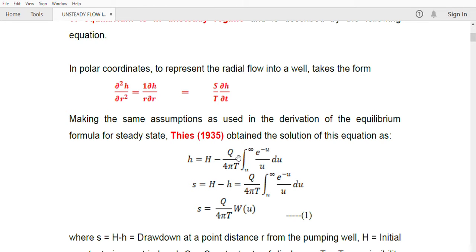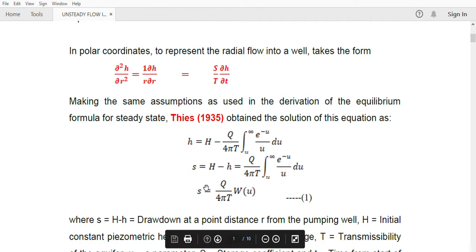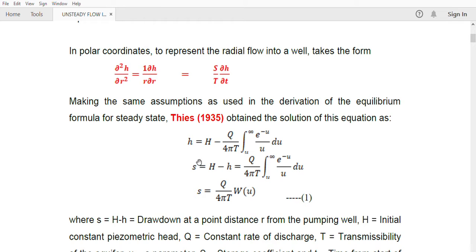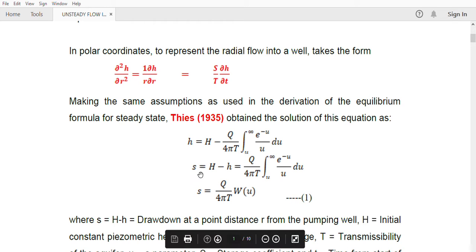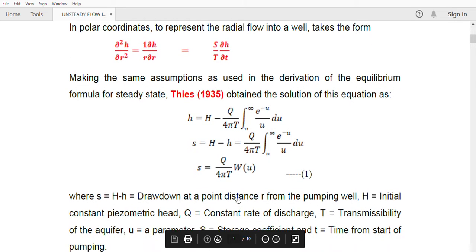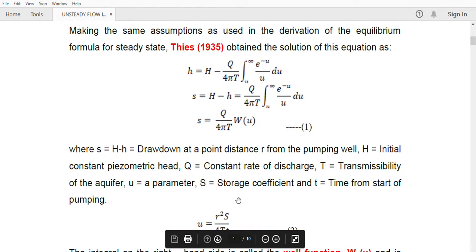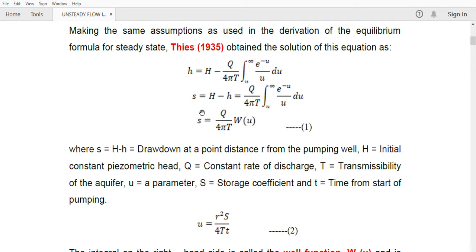In this equation, this integral part is known as W of u. W of u is otherwise known as the well function. So we can write this equation as this one. Here capital H minus small h will give you s, that is drawdown. So the equation for drawdown will be derived like this: s is equal to q by 4 pi T W of u. So that is equation number 1, where T is the transmissivity, W of u is the well function, q is the discharge, and s is the drawdown.